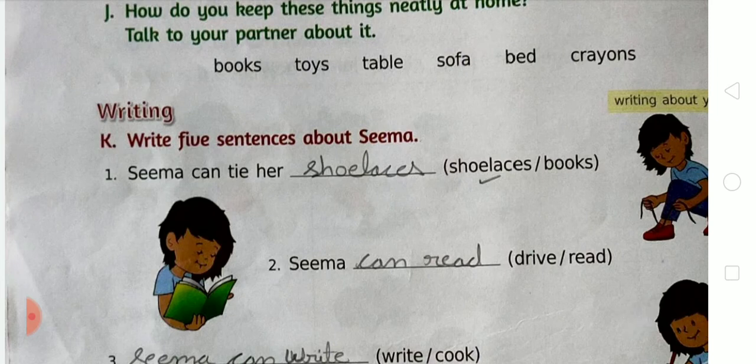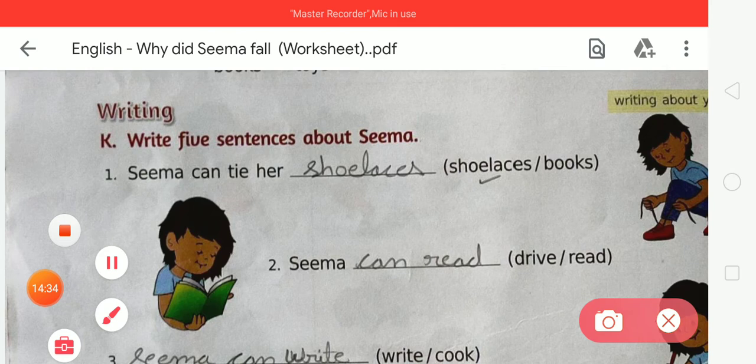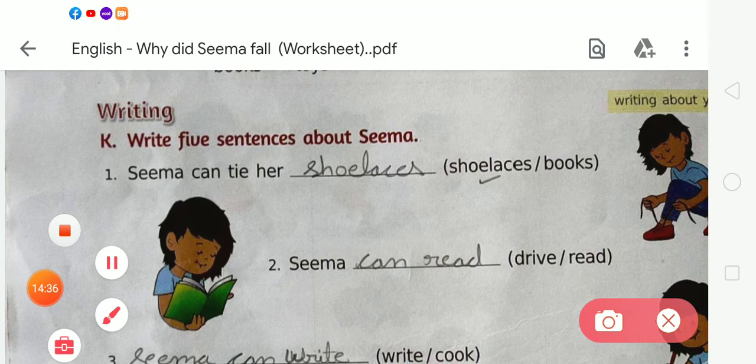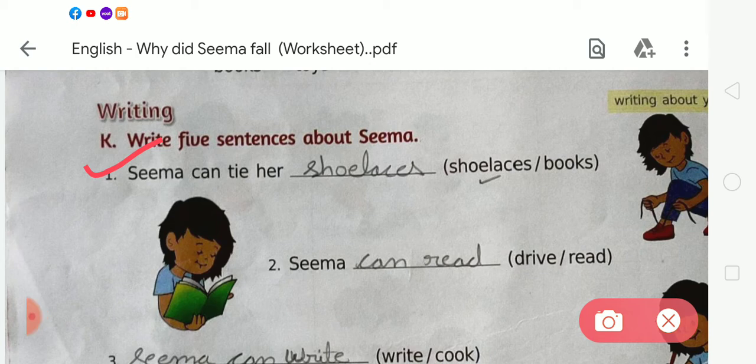There is a writing work. You have to choose the correct words and after that write on the given blanks. Okay. So here write 5 sentences about Seema. So first of all, in number 1, Seema can tie her shoelaces. So we have to choose the word shoelaces. Okay. We can see Seema ties her shoelaces. So we have to write shoelaces. SHOELACES, shoelaces. Okay. So we have to tick and after that write on the given blanks.